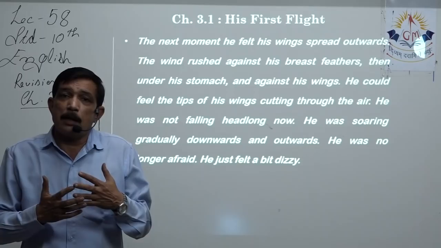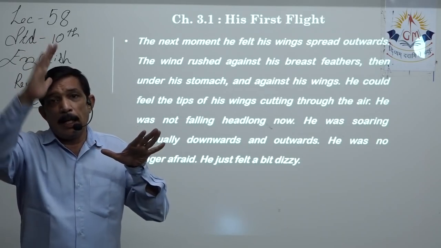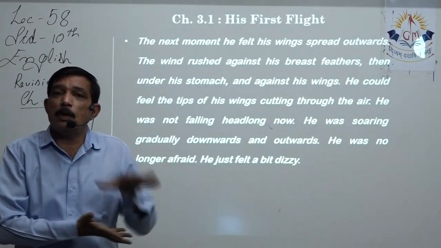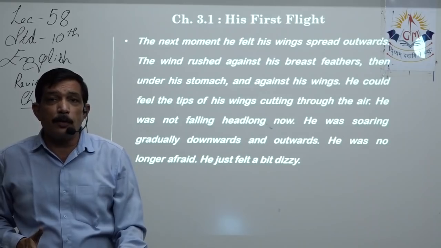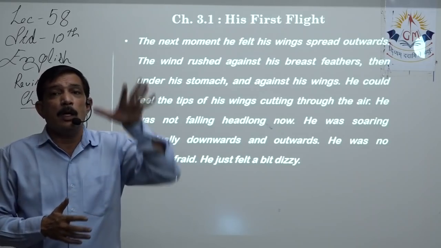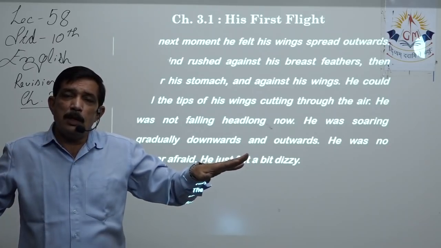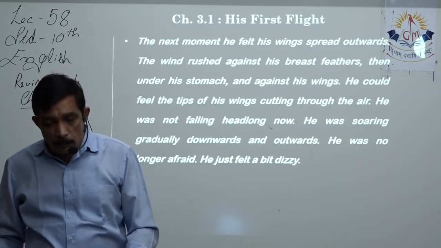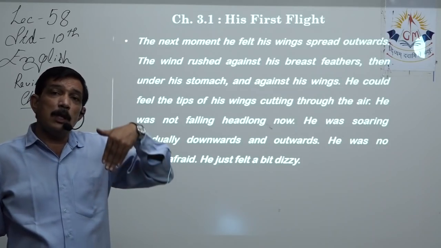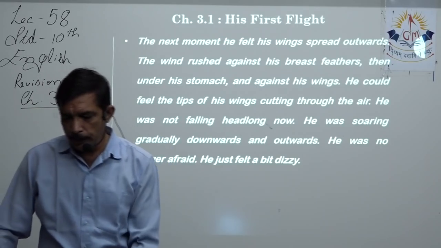Instincts tell the bird to spread the wings, and the wings are spread. When the wings are spread, air comes below it and the bird goes up. So that stops the fall. The bird is falling freely from the sky. When the wings are open, the fall is stopped, and when the wings are fully stretched, air comes below it and the bird glides instead of falling. So now the bird is going forward and downward.